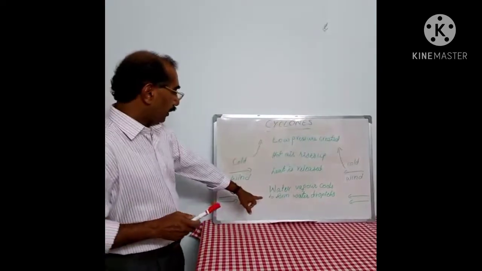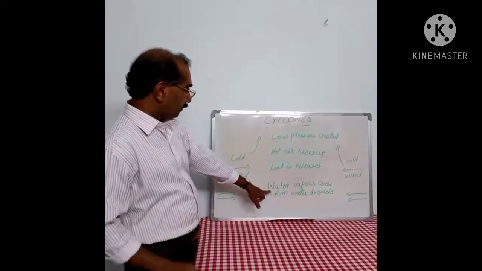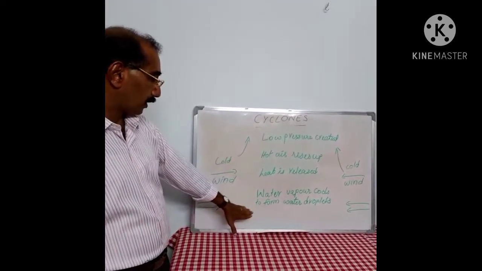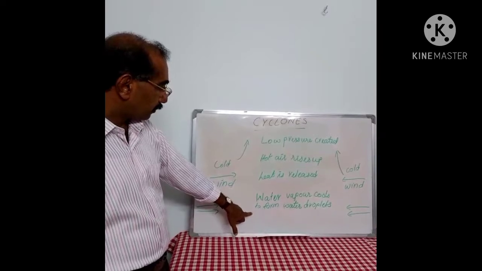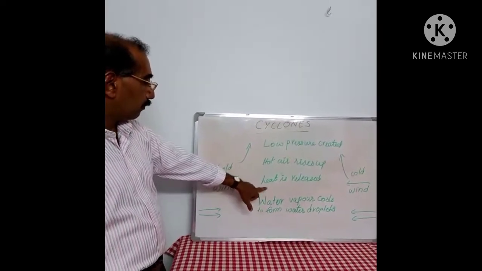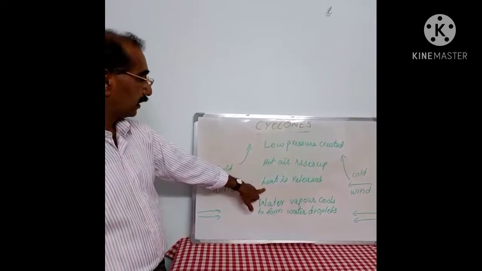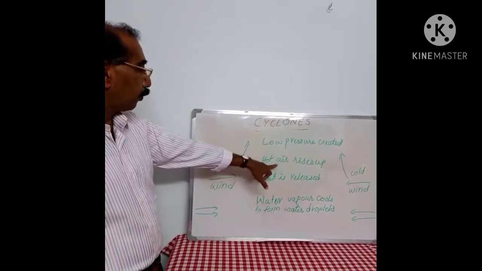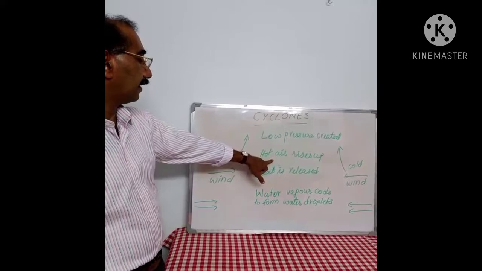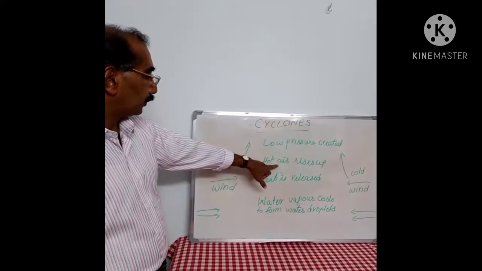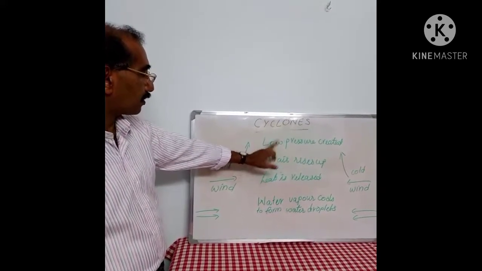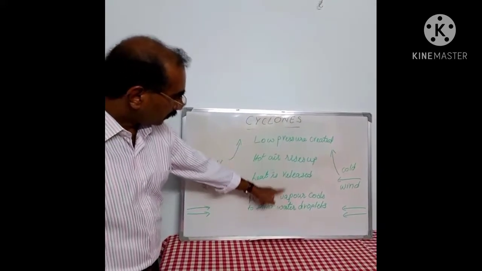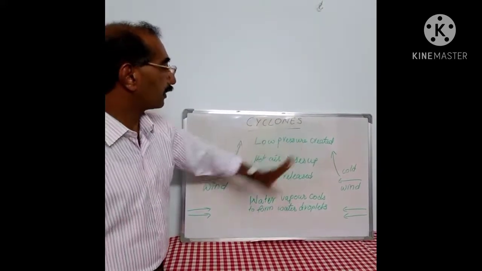Here, when in a place water vapor cools to form water droplets, this water vapor, when it cools, will be releasing heat. This heat released at that area will heat up the air in that place. So the air gets heated and hot air rises. When hot air rises, a low pressure will be created in that region.